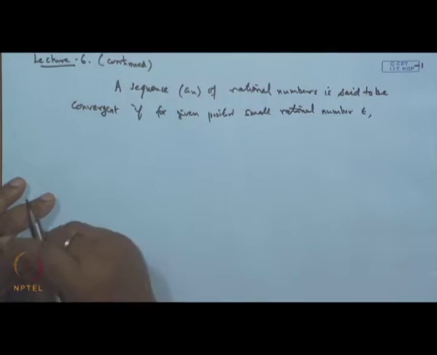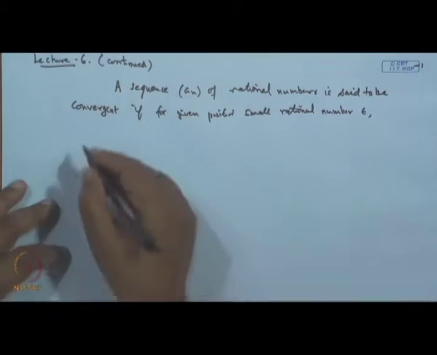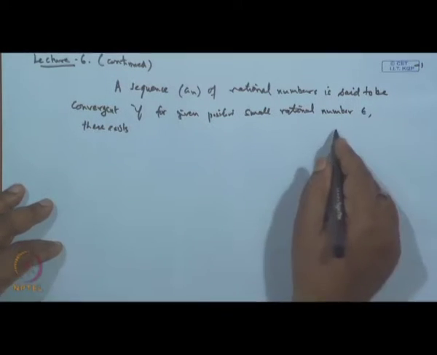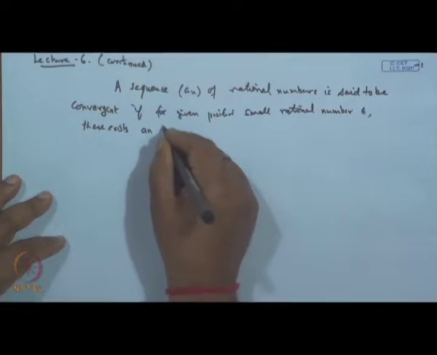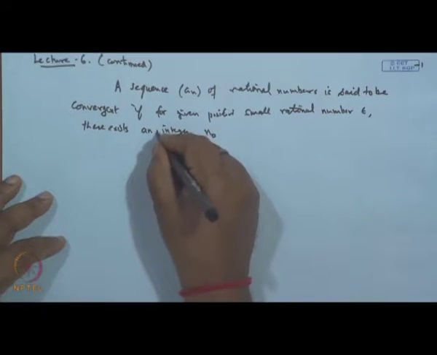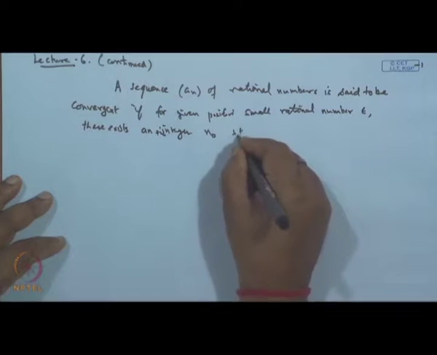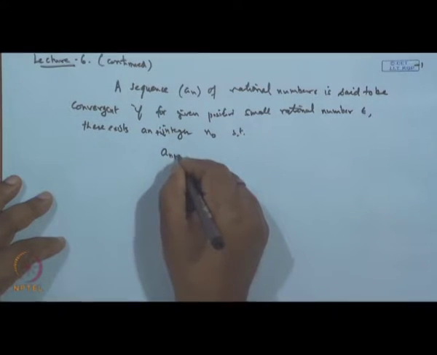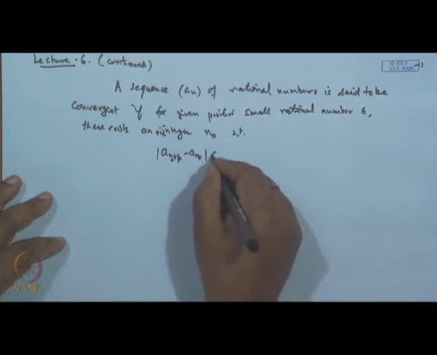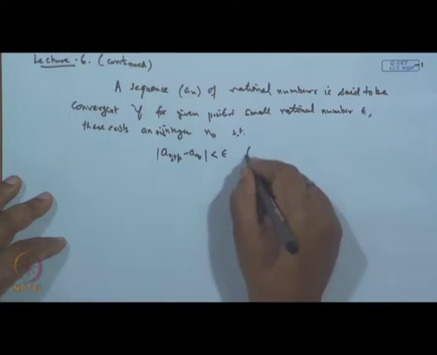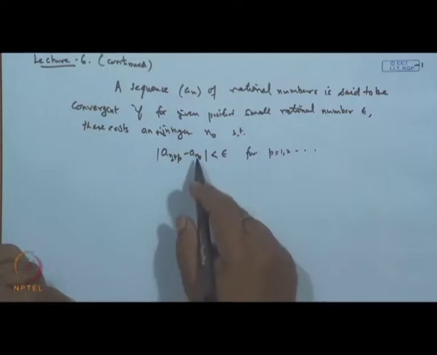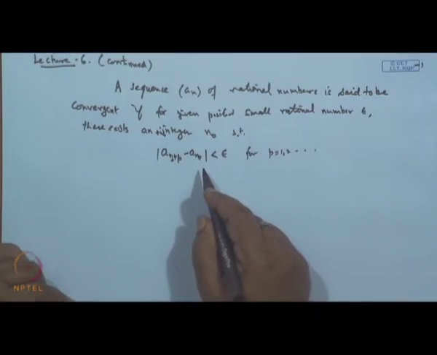epsilon, any positive small rational number epsilon, there exists an integer n naught, a positive integer, such that the difference between a n naught plus p and a n naught remains less than epsilon for all p equal to 1, 2, 3 and so on. Then such a sequence a n of rational numbers is said to be a convergent sequence.